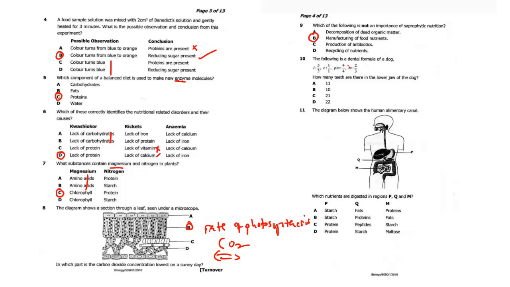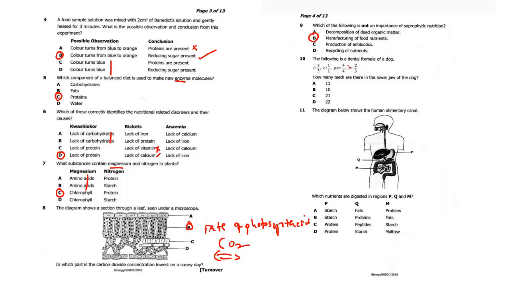Now at this point, as you look at multiple choice, it will be more like you're studying. For example here, I will know the functions of saprophytic nutrition: decomposition of dead organic matter, production of antibiotics, recycling of nutrients. All these are functions. So if you needed to know about the functions of saprophytic nutrition, you have them. So the answer here is C, which is not a function because these feed on already made food.